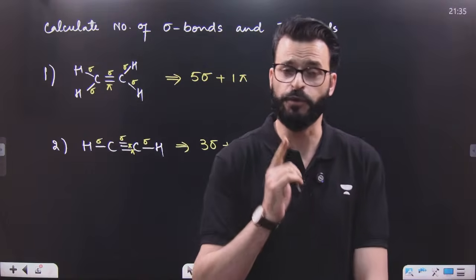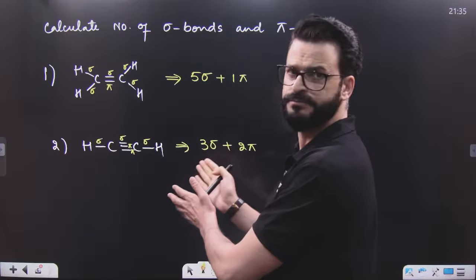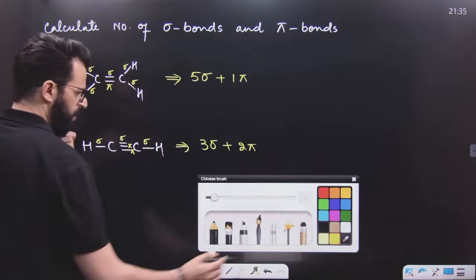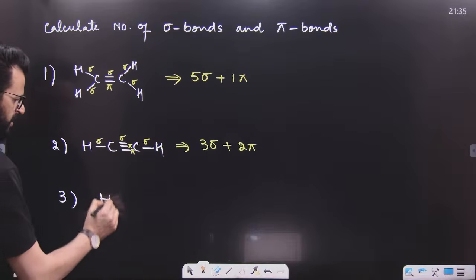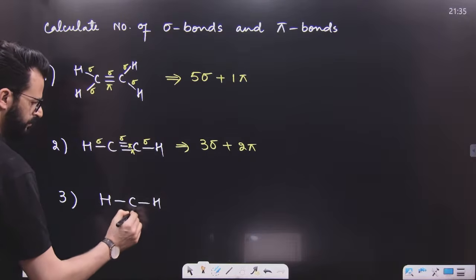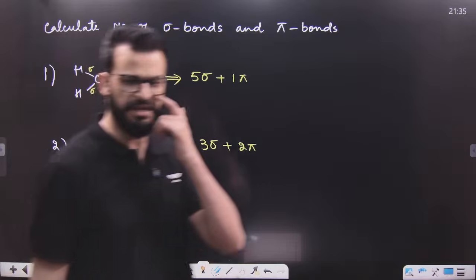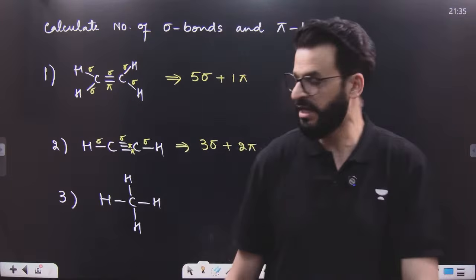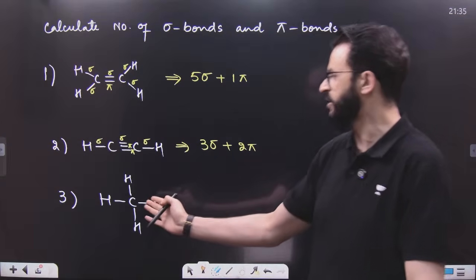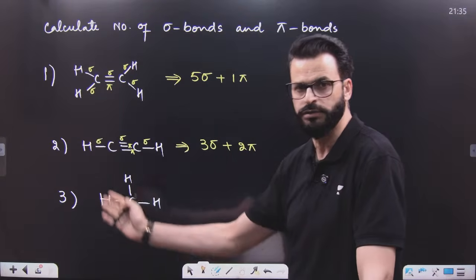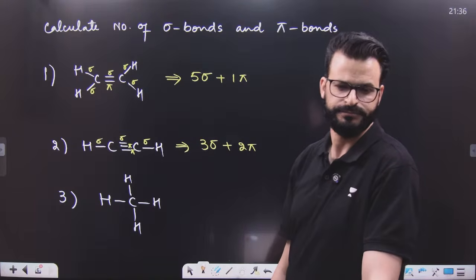Because we have promised you that we are going to start from basics, so this is all basic. Now, after that, tell me, my dear students, how many sigma and how many pi bonds are there? Quickly. Very easy. How many sigma and how many pi bonds are there in this CH4 molecule, the methane molecule?